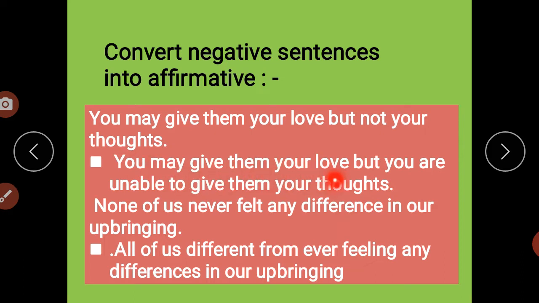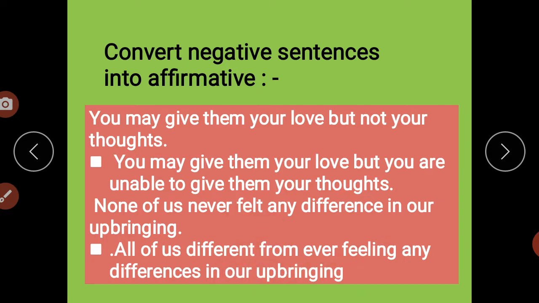You may give them your love but you are unable to give them your thoughts. Right, so instead of not, I make it unable. None of us ever felt any difference in our upbringing. All of us were different from ever feeling any differences in our upbringing. Right, none of us, all of us, never, different.